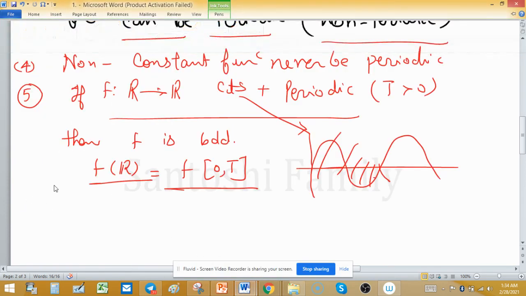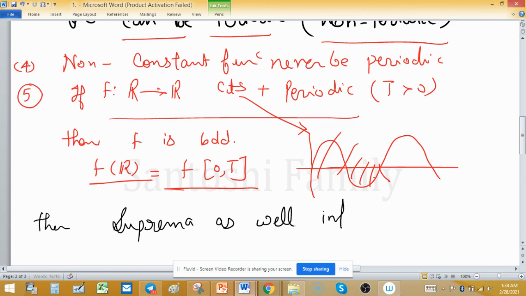If a function is bounded and continuous, also periodic, then it will attain suprema as well as infima. And these suprema and infima values occur before the first period, or you can say after that the value is repeating.